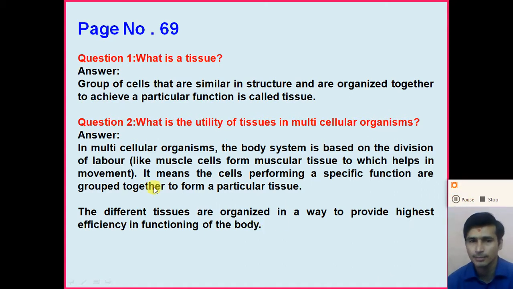So in the multicellular body, the body is based on the division of labour, and all the cells performing a specific function are grouped together to form a particular tissue. The different tissues are organized in a way to provide the highest efficiency in the functioning of the body. Understand, dear student, the answers to both questions on page number 69.